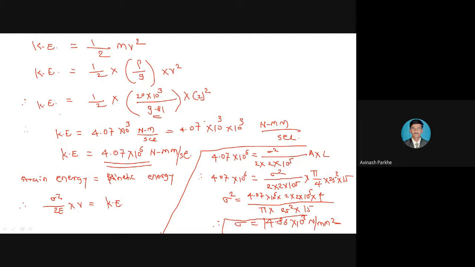Yes, 14.86. Any other answer? Only a few students are solving. What about others? Do the calculations properly. It is a very simple calculation. Yes, 14.86 into 10 raised to 3 Newton per mm square.